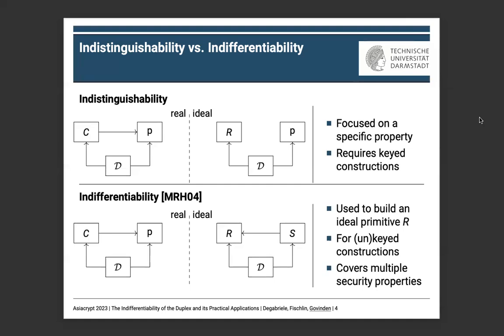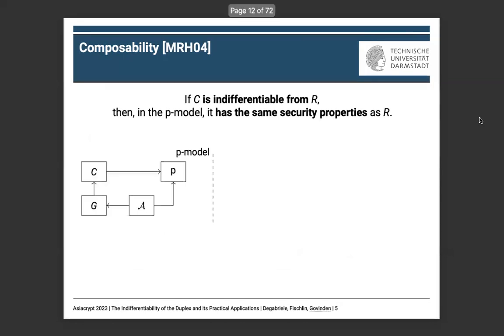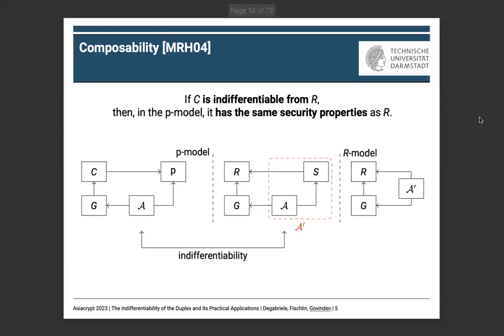This is due to one of the main properties of indifferentiability, which is composability. The composability theorem says that if C is indifferentiable from R, then in the P model, it has the same security properties as R. Indeed, to prove security of a construction C for a certain game G, indifferentiability allows us to replace C with R and P with S. And then, if we combine the adversary A and the simulator S, we obtain a world where this combined adversary A prime needs to play the game G for the ideal function R.